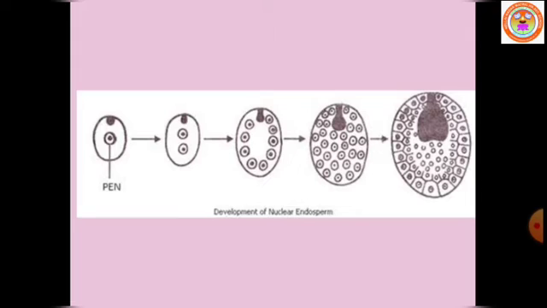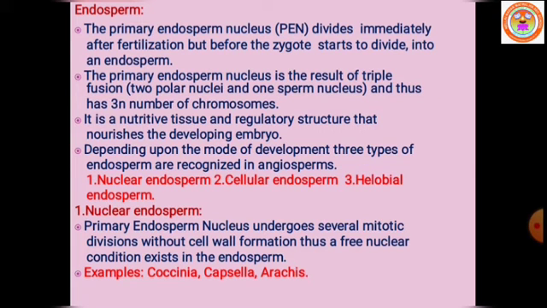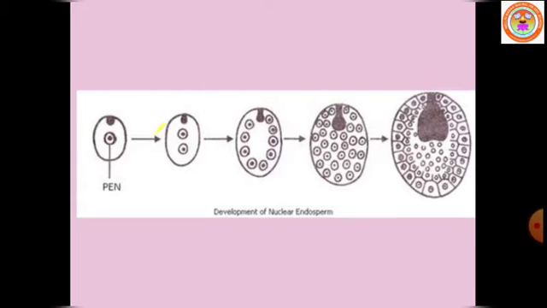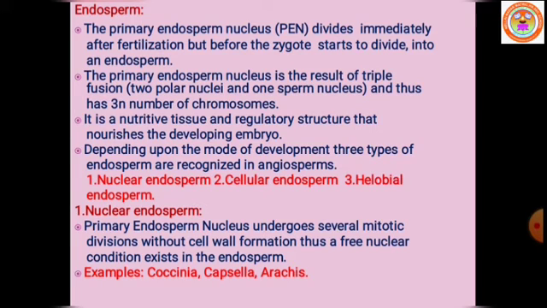In the nuclear endosperm, the primary endosperm nucleus divides into two without any wall formation, which you can see in the second diagram, and the subsequent divisions of these nuclei are also free, without any wall formation. Free nuclei are formed repeatedly, so the endosperm consists of only free nuclei and cytoplasm around them.